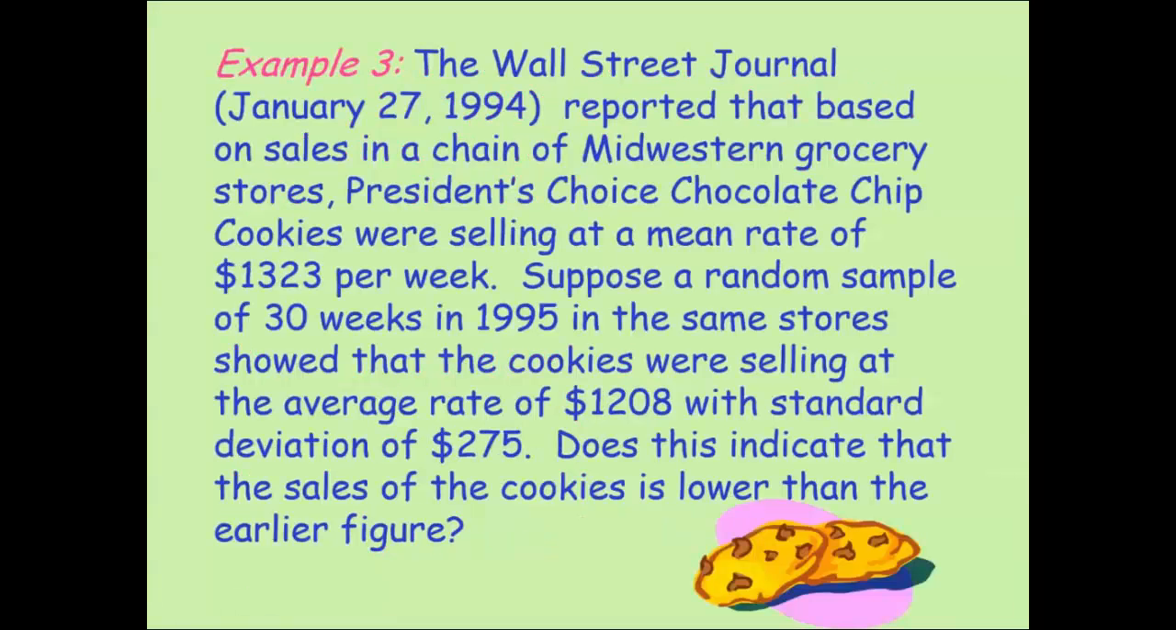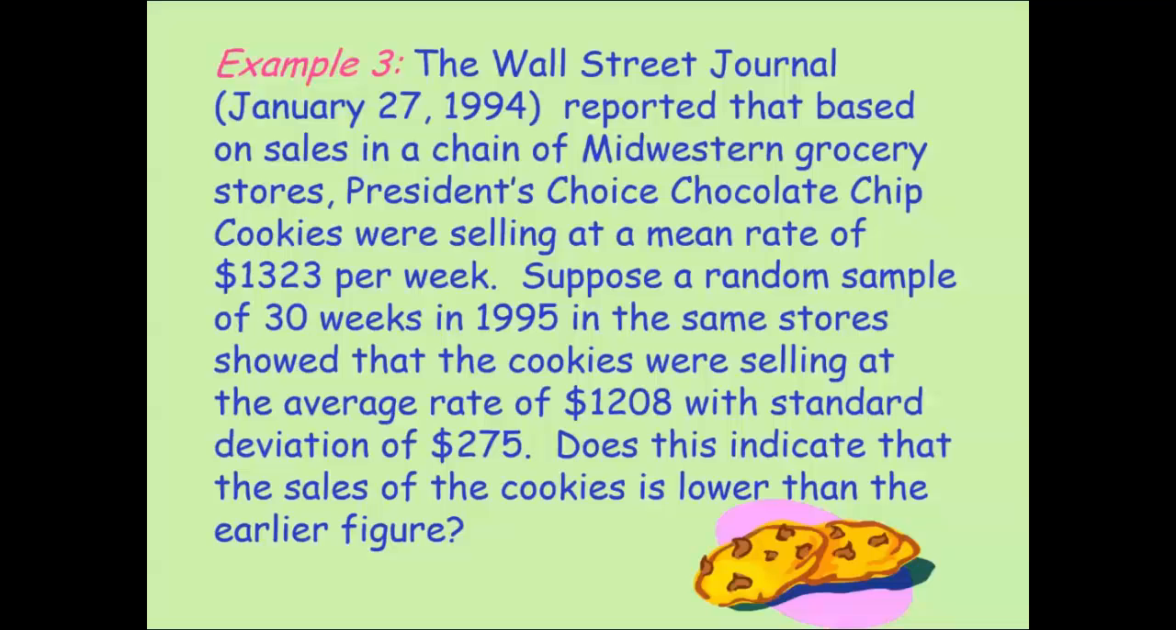Okay, let's look at another example. The Wall Street Journal reported that based on sales in a chain of Midwestern grocery stores, President's Choice chocolate chip cookies were selling at a mean rate of $13.23 per week. Suppose a random sample of 30 weeks in 1995 in the same stores showed the cookies were selling at an average of 1208 with a standard deviation of 275. Does this indicate that the sales of the cookies are lower than the earlier figure?